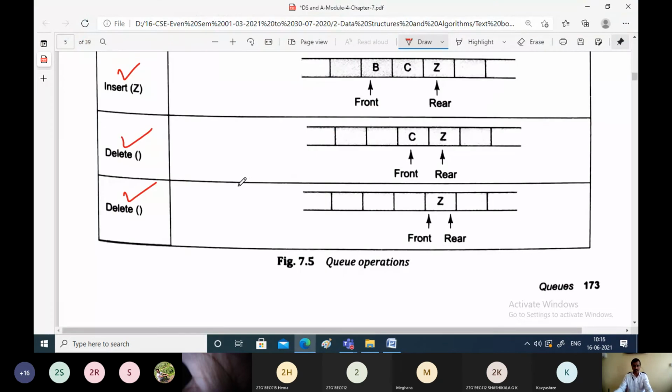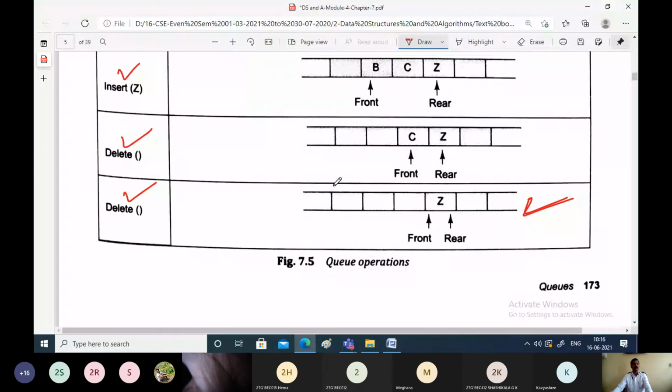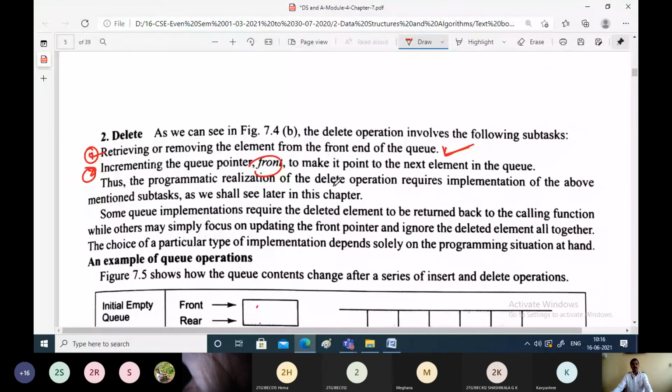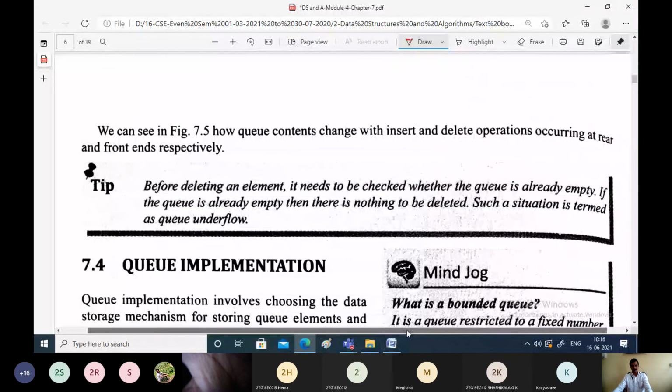So these are some set of operations that we can perform, as you can compare. This is the final result here. Z is present in the queue where front and rear both are pointing to the same location. So this is how the queue is implemented with operations called insert and deletion.